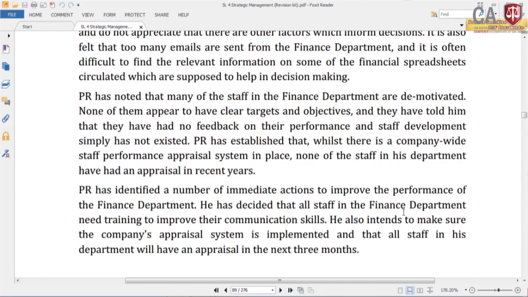PR has identified a number of immediate actions to improve the performance of the finance department. He has decided that all staff in the finance department need training to improve their communication skills. He also intends to make sure the company appraisal system is implemented and that all staff in his department will have an appraisal in the next 3 months. So these are the suggestions: improve communication skills and have a good appraisal system.